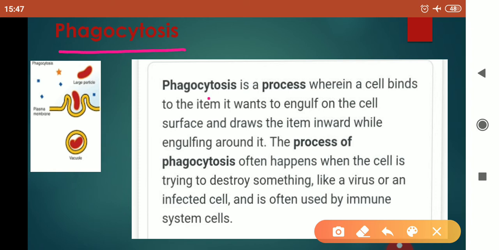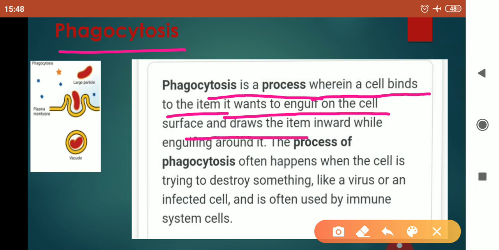Now, phagocytosis is the process wherein a cell binds to the item it wants to engulf on the cell surface and draws the item inward while engulfing around it. This means that the item is this, the large particle, and it is engulfed moving inside the cell.